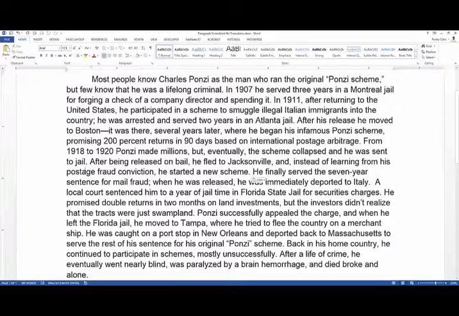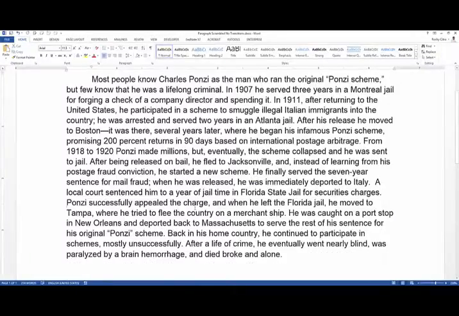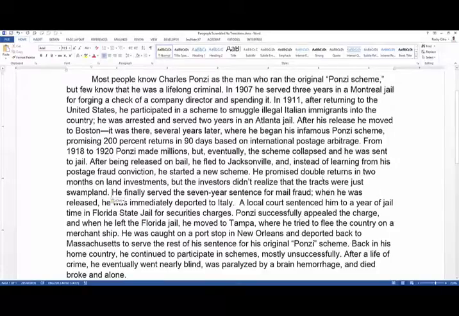And instead of learning from his postage fraud conviction, which refers back to the big scheme here, he started a new scheme. Okay, so then he finally served the 7-year sentence. Probably not. It looks like something happened here in Florida, so let's look down. Well, something before him getting sentenced to jail. What did he do? Okay, this looks like a new scheme. And yeah, this scheme refers to swampland, so it would make sense that that's in Florida. So probably this goes here. There might be something else, but let's see. So he promised double returns on the land, so he was doing this land scheme.